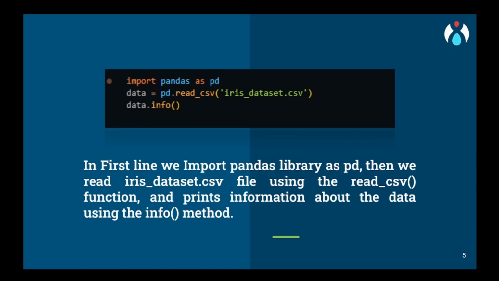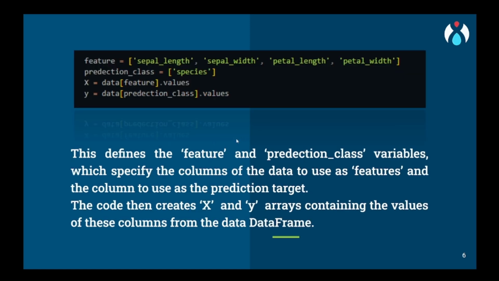Okay, so first we will start by importing the pandas library, and we will read the dataset using the read CSV function, and we will get all the data information using the info function. Then we will assign all the columns that we have to take from the user and store them in the features variable, and the predicting column will be stored in the prediction class variable.